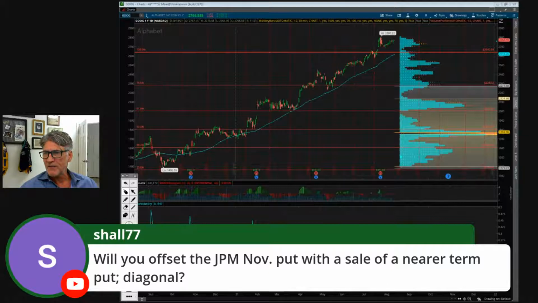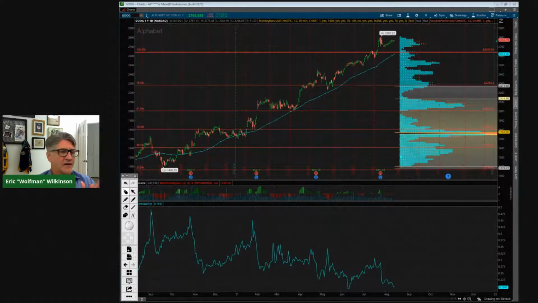Will you offset the JP Morgan November put with a sell of a nearer put and make it a diagonal? That's a great question, Shal. I usually won't do that with this type of strategy, only because the implied volatility is so low that the one I'm going to be selling is just not going to give me the premium in that close duration right now. I do show you how to set up a diagonal, and I will set that up when I see the opportunity, when it follows in line with the rules for that. So please check that out.